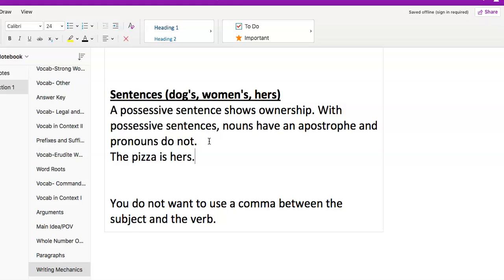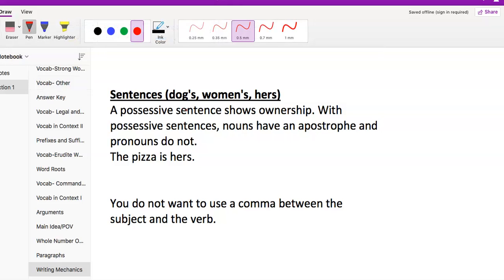We can see with, give my pen back, hers right there, that is a pronoun, and because of that, there is no apostrophe. This is a rule that a lot of people get wrong, and it can easily show up on the exam. So the pizza is hers in this example. Hers, because it's a pronoun, no apostrophe.